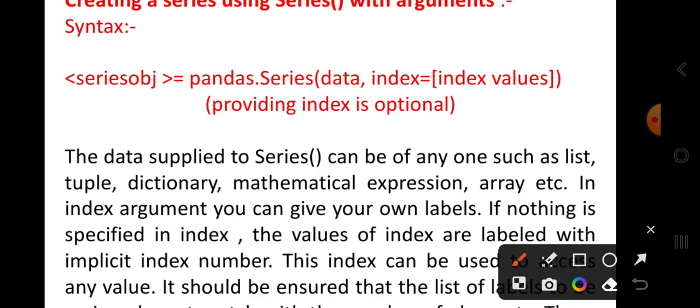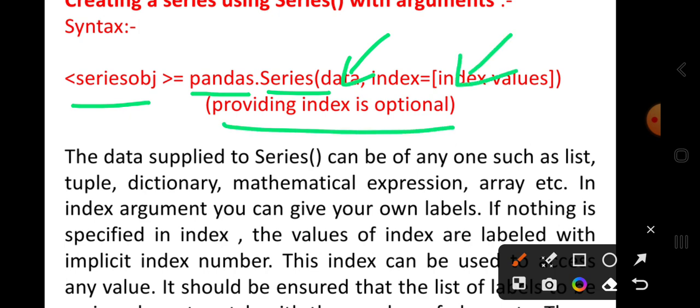When we want to create a series, we write the series object reference name, the pandas library, dot series method, and you have to pass two things. First is data and second is index. Index is an optional attribute. If you do not provide a value of index, then by default implicit indexing is used, and in implicit indexing the index starts from 0 till total size minus 1, because the number of elements is index plus 1.